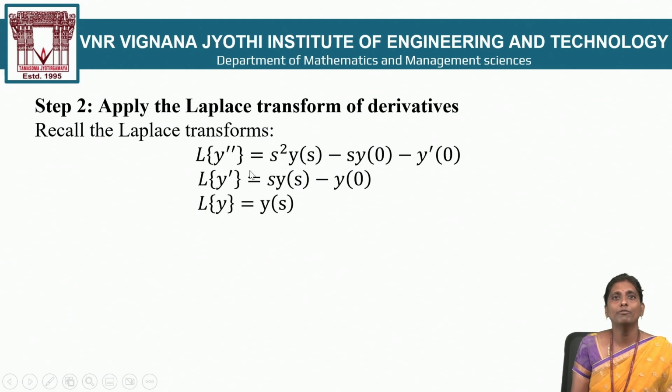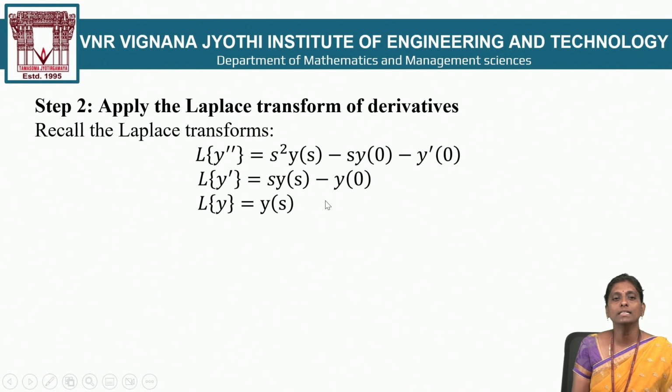L of y double dash is s square y of s minus s times y of 0 minus y dash of 0. The Laplace transform of the first derivative is s y of s minus y of 0. And you can write the Laplace transform of y of t is equal to y of s.